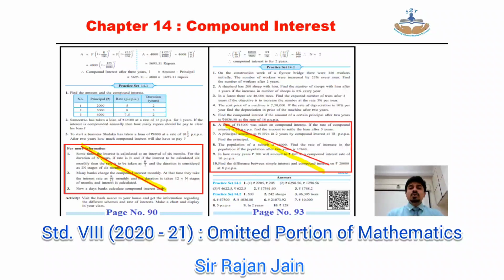This is what you would be having for your standard 8 academic year 2020-21. This is omitted because of the present situation of COVID-19, and in order to give some relief to the students, because there is a difference between online education and offline education. Since online education is becoming a bit more difficult for the students, the board has decided to omit this particular portion for you. I hope you all have done all the markings now.